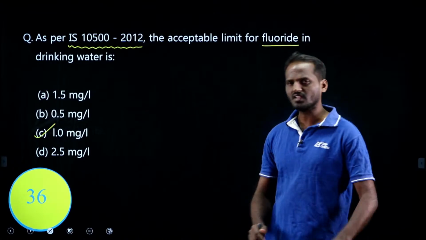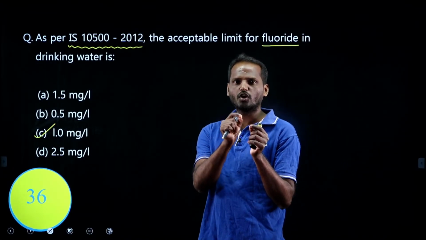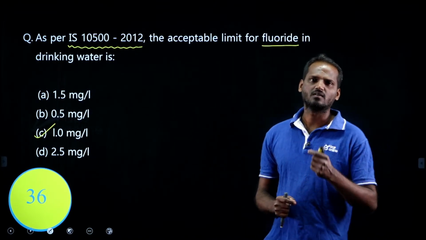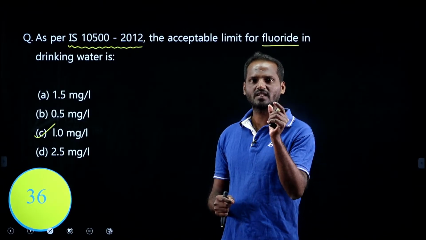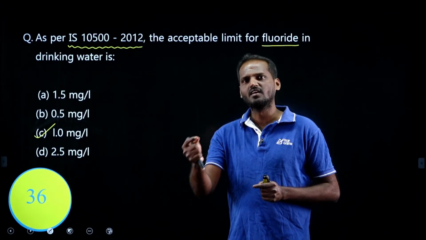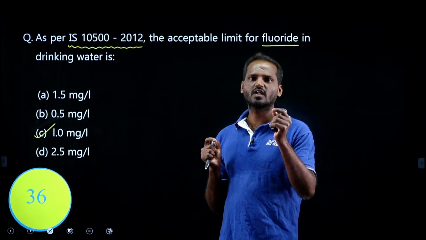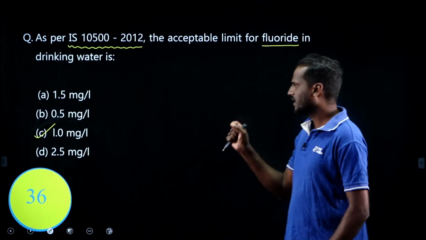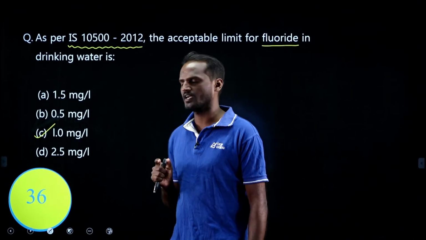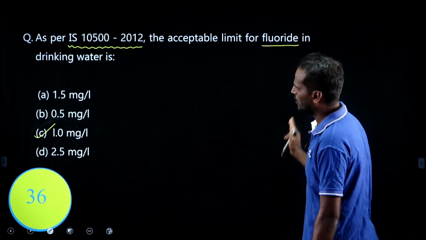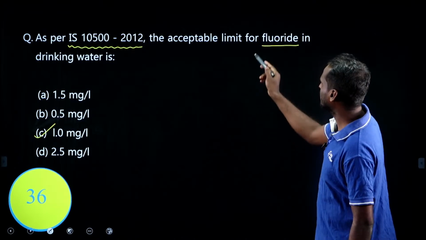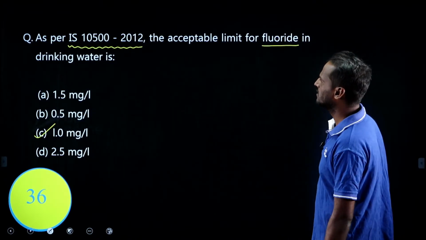This is correct. See, fluoride must be 1 to 1.5. 1 milligram per liter is required for our dental health. If 1 milligram per liter is present, it prevents dental cavities. If it exceeds 1.5 milligram per liter, it causes dental fluorosis, which is known as mottling of teeth. If it exceeds 5 milligram per liter, it causes bone fluorosis or skeletal fluorosis, right? This is a peculiar water quality parameter. We must have the limit between 1 to 1.5, right? Here we can say 1 is the correct answer, right? Okay, next.